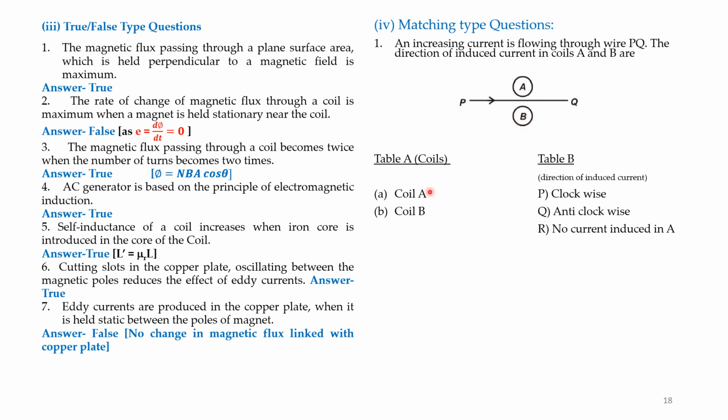So coil A current will be clockwise. Coil A current flows in the clockwise direction. You have to match A is to P. And coil B current flows in the anti-clockwise direction. This uses Lenz's law.